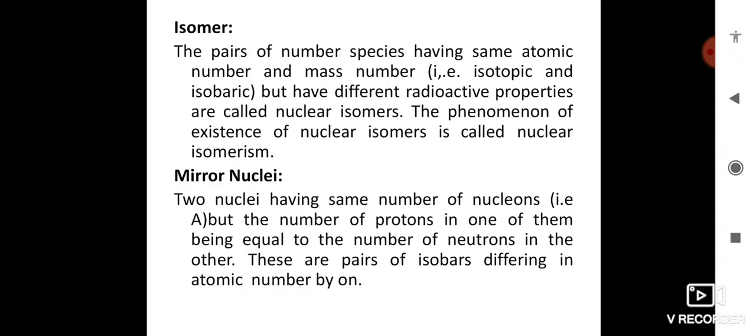For example, consider the nuclear isomers UX2 and UZ. Here both of these have the same A and Z, and UX2 has a half-life of 1.18 minutes and UZ has a half-life of 6.66 hours.